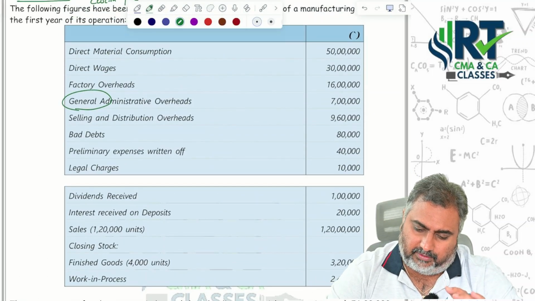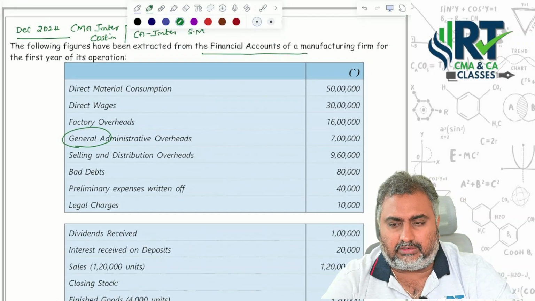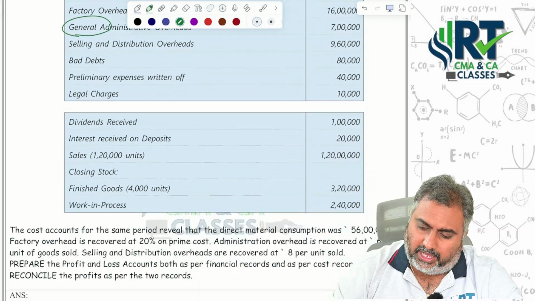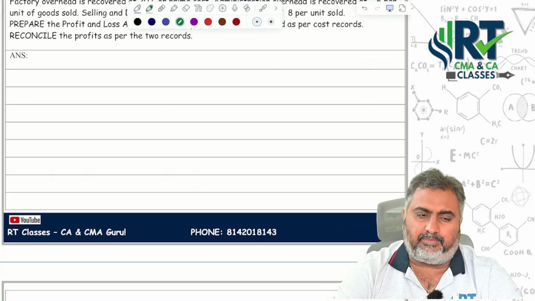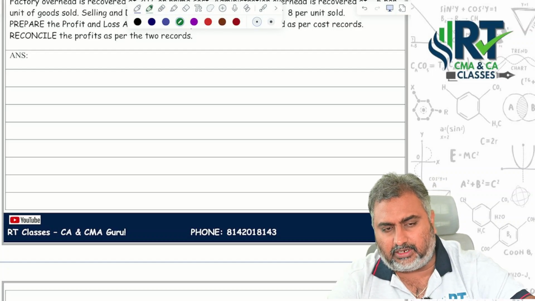This is all the information for the first year of operation. By using these figures, first we will prepare our profit under financial records.